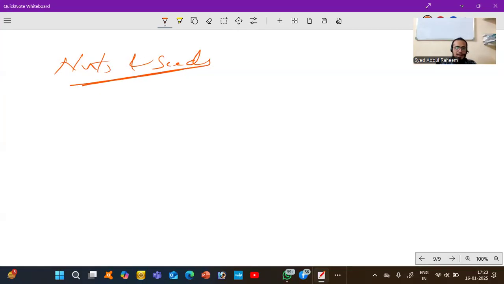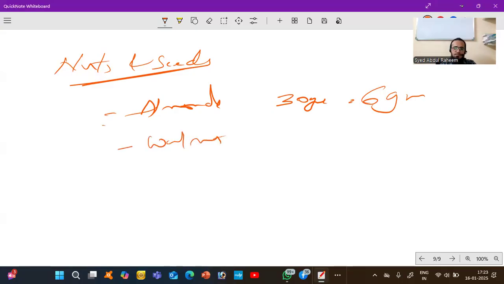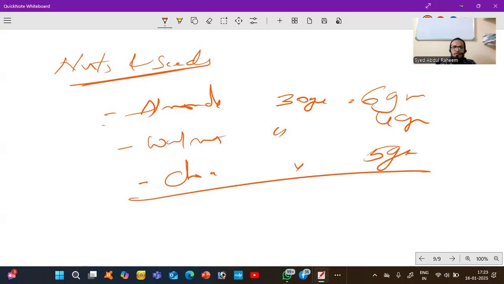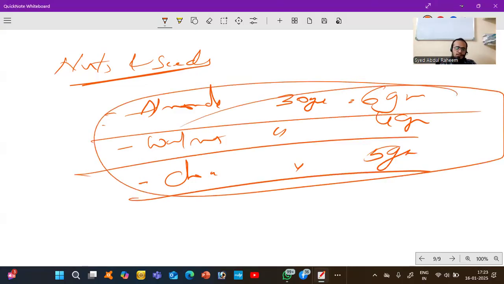Next, nuts and seeds. In nuts and seeds, we have almonds. If you take 30 grams of almonds, you will get 6 grams of carbohydrates. It means in nuts and seeds, we have a lesser amount of carbohydrates. Walnuts, 4 grams, and chia seeds, you will get 5 grams. So this is about nuts.